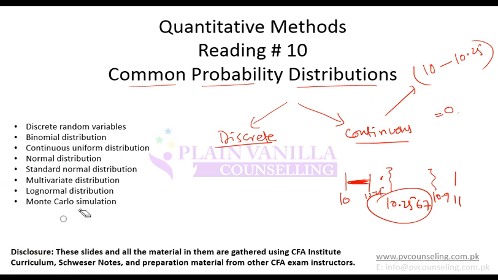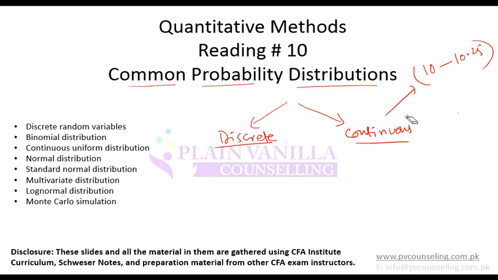So in continuous distribution, you calculate the probability or estimate the probability for a range. In discrete, you estimate the probability for one outcome. So moving on with discrete random variable, one of the key types of distributions is binomial distribution. What is binomial distribution? Binomial distribution is the one in which there are two outcomes, either success or failure.